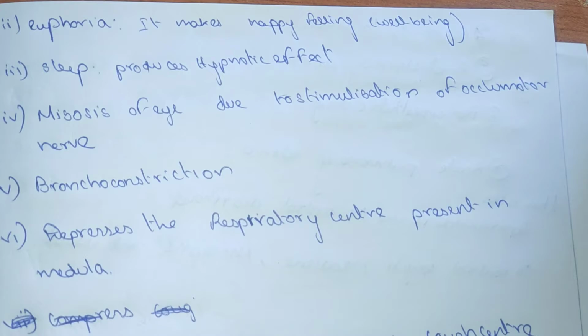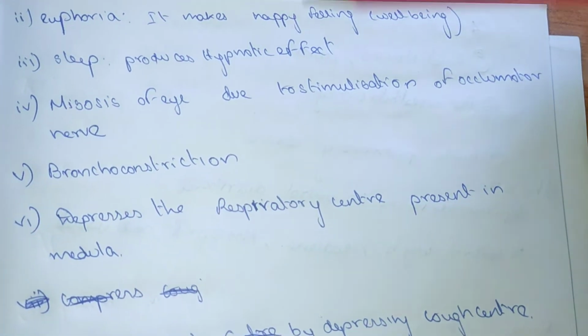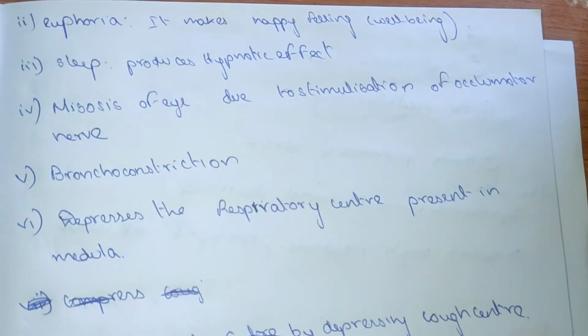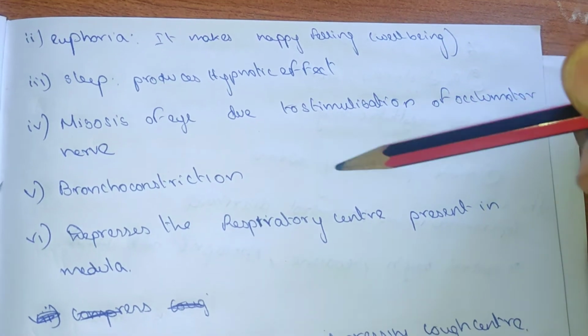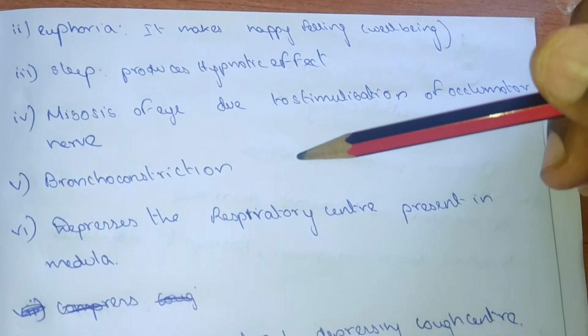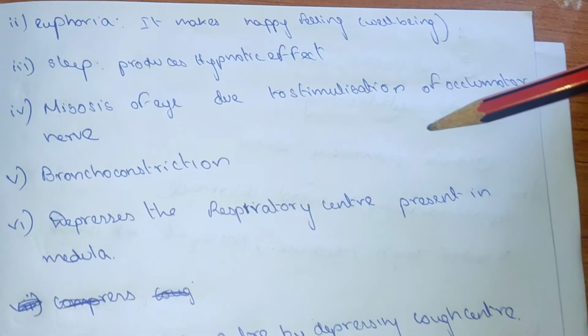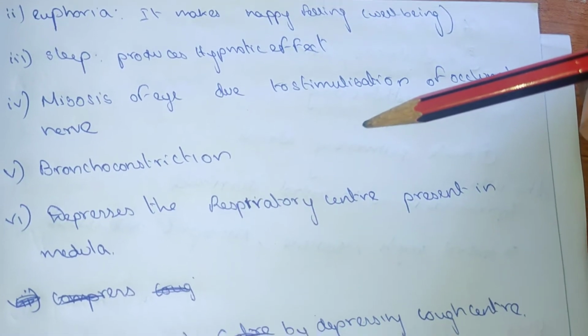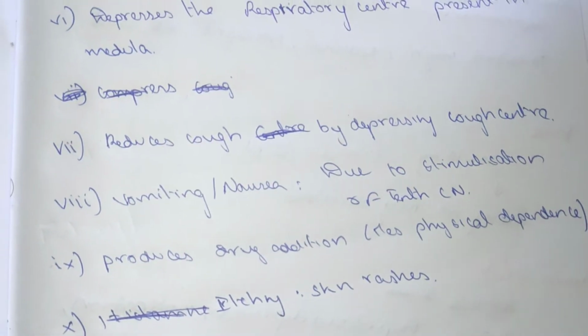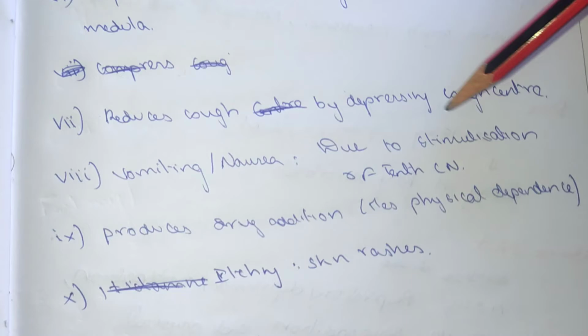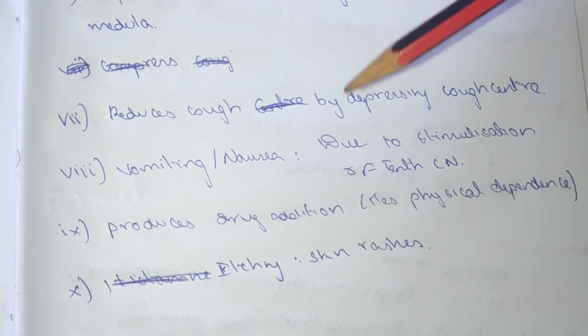Miosis of the eye due to stimulation of the oculomotor nerve. Bronchoconstriction: it depresses the respiratory center present in the medulla, and reduces cough by depressing the cough center.